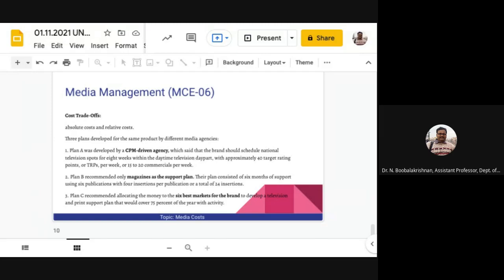Knowing the technicality and the nuances involved in media pricing, media planning, different media vehicles and media costs, how media is measured, how different media vehicles and audiences are measured, and the trade-offs. As I said, it is always a trade-off between what can be done well, as the three plans in front of you show, and what is most efficient for the brand. So you have to reach some sort of compromise, which we call a trade-off.